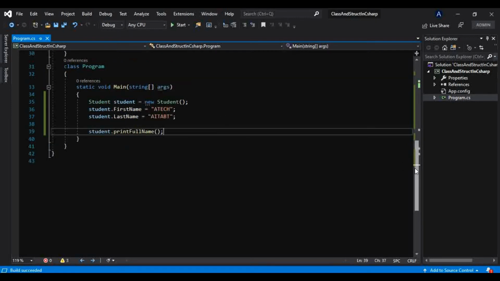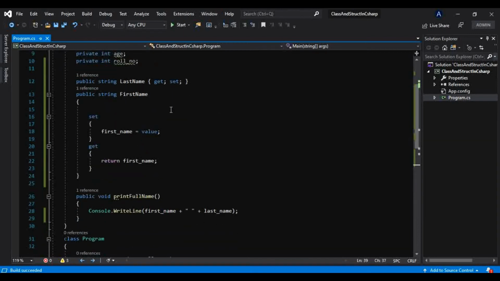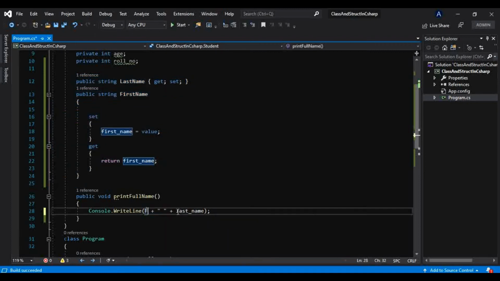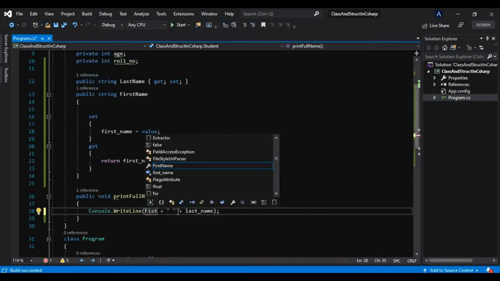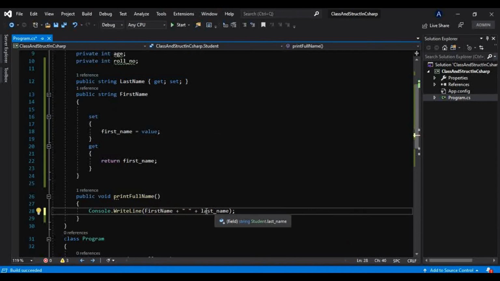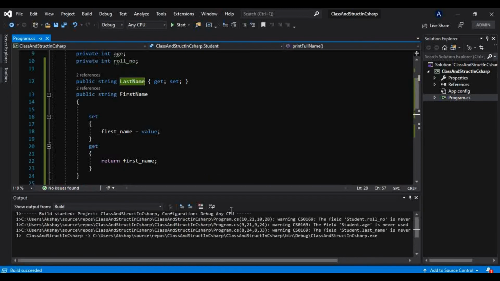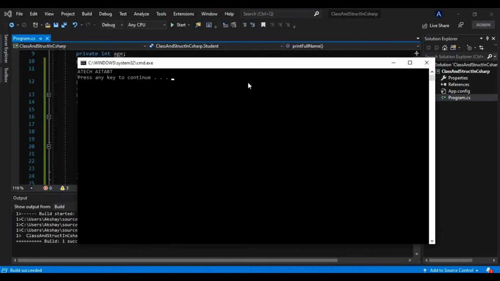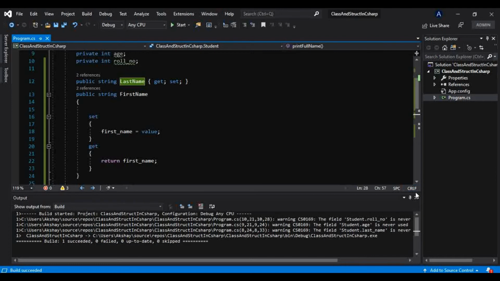And before that, because we have now taken these properties instead of those fields, one small change I want to make here. That is, I have to take property here, something like this, and here as well. Okay, now we are good to go, and I will run this. It is giving us a full name, ATech and AIT ABT.